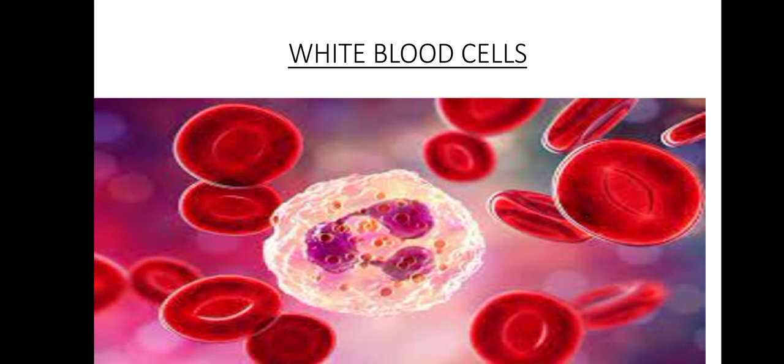Now we will discuss white blood cells. The white blood cells fight infection and protect us from diseases. This is because white blood cells help to fight against germs which may enter our bodies and cause diseases. Some white blood cells can eat up the germs like bacteria which cause diseases. Other white blood cells make chemicals known as antibodies to fight against infection. White blood cells are much smaller in number than red blood cells.